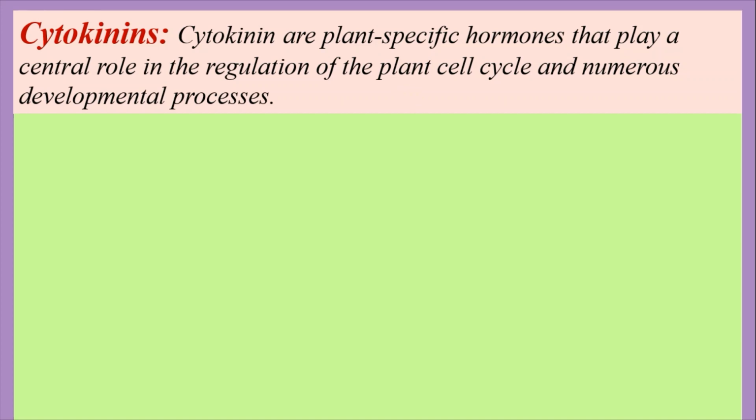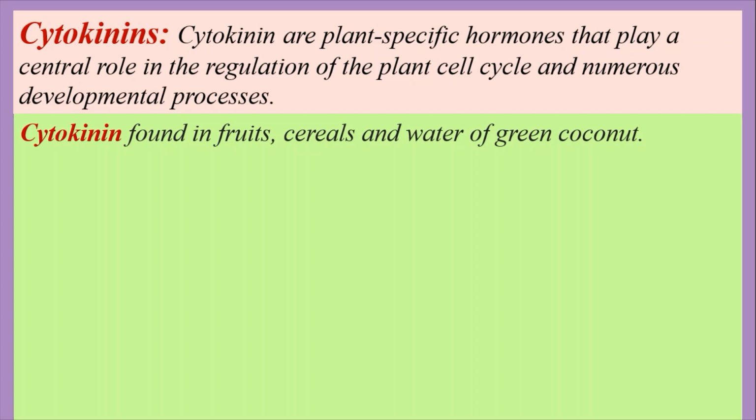Now let's see another phytohormone, cytokinin. Cytokinins are plant specific hormones that play a central role in the regulation of the plant cell cycle and numerous developmental processes. Cytokinin is found in fruits, cereals and the water of green coconut. It is also found in the roots of some plants. These generally stimulate the processes of cell division, mixed in different levels of concentration with auxin.